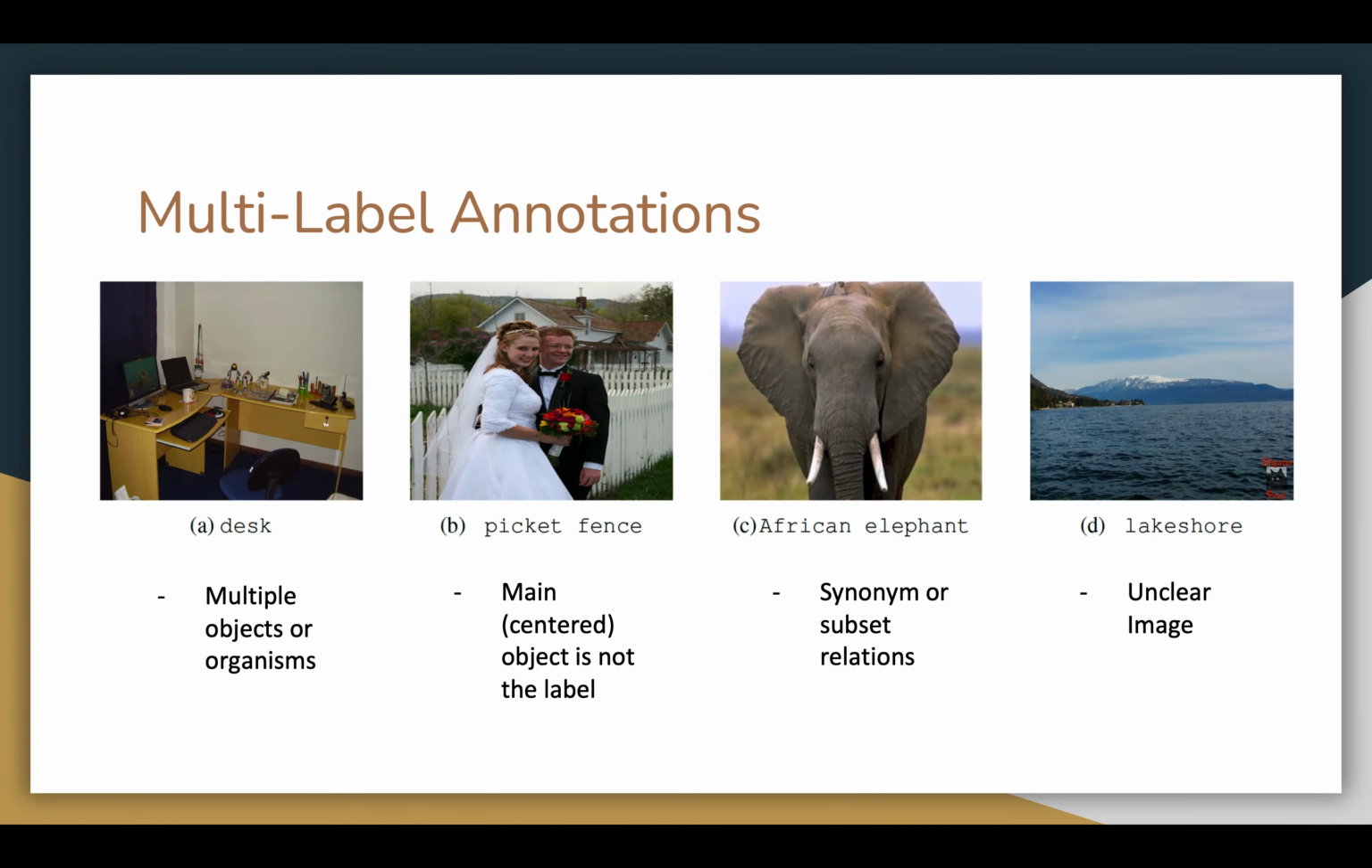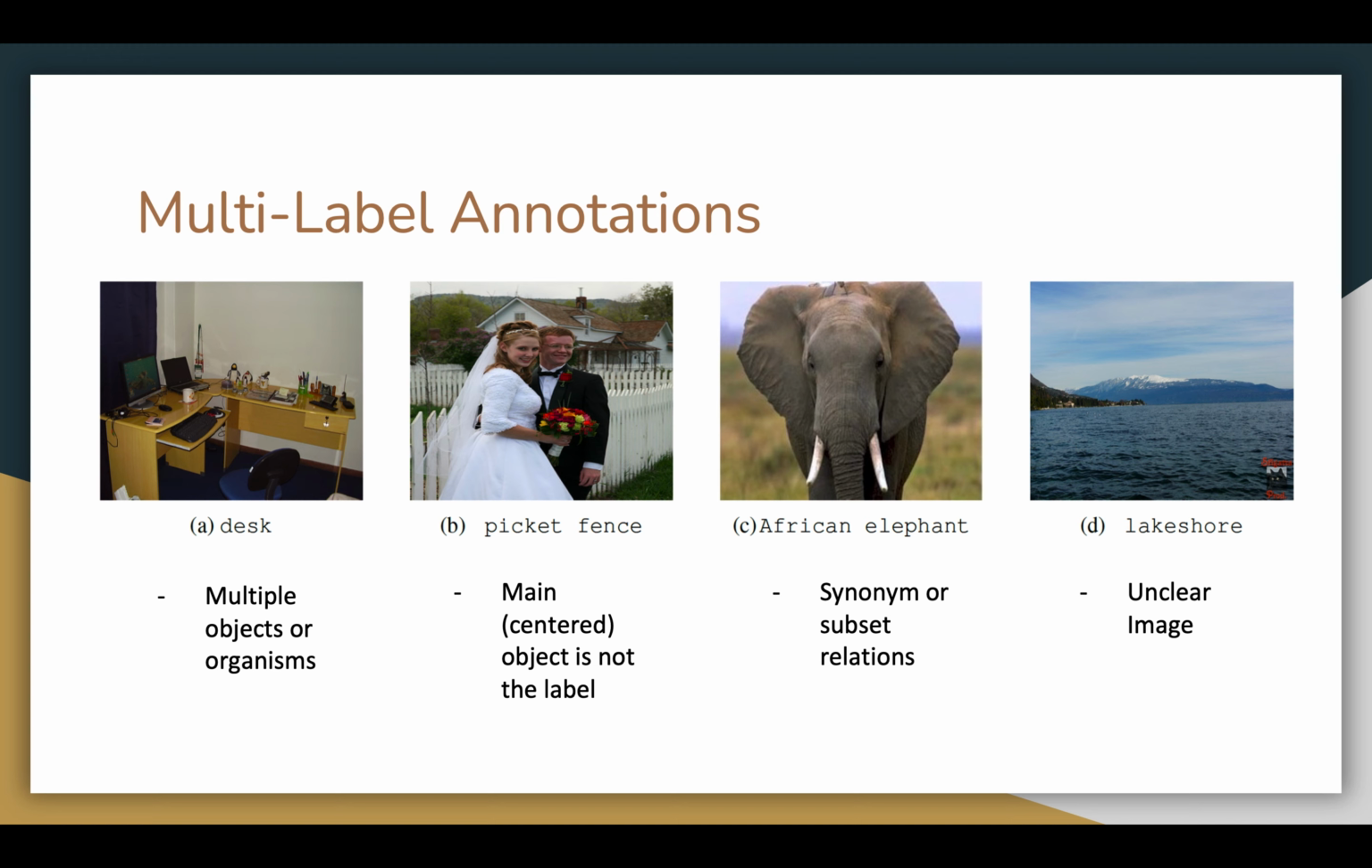First category, multiple object organisms. This is what we talked about when we discussed top 1 accuracy metric problems, and this will be augmented to accommodate all of the objects. And the second one is the synonym and the subset relations. Similar to how turtles can be classified into a larger class, similar images will be considered as a subclass of